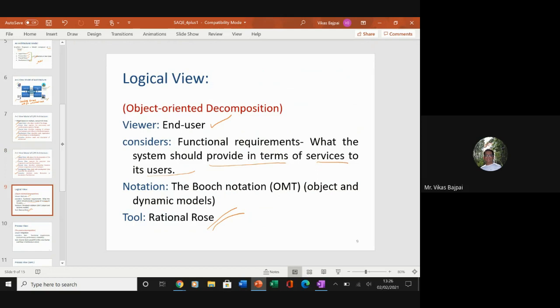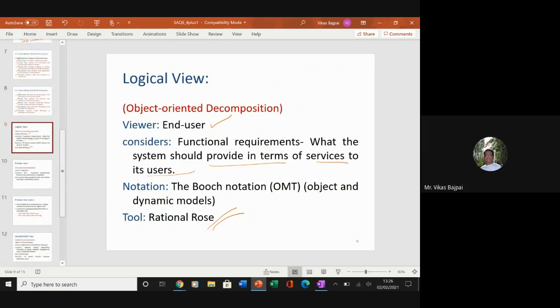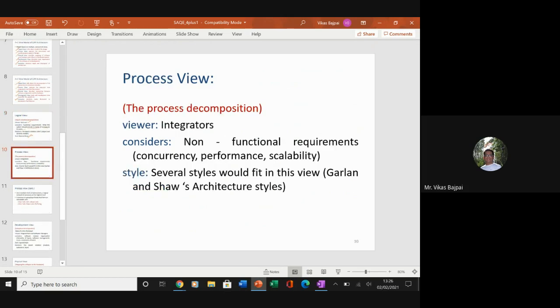See, the good flexibility with this particular 4+1 view architecture is that you can come up with your own symbols, but those symbols should be well distinguishable. The paper says this.